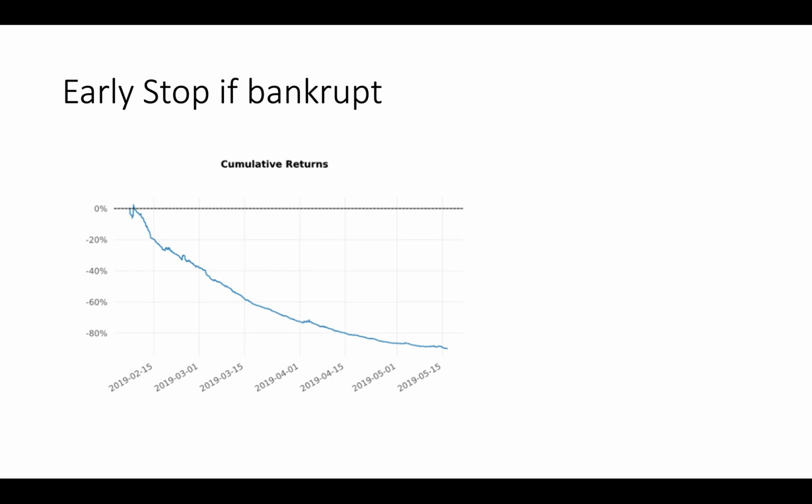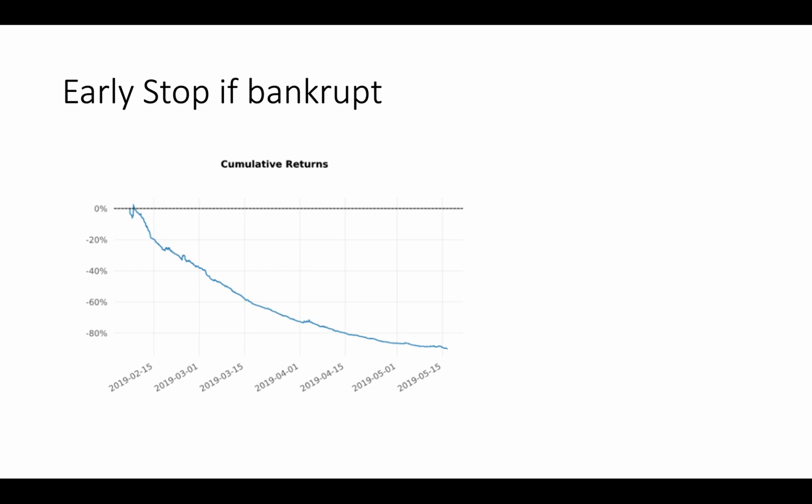And we also set up an early stop if the agent continuously loses money and goes bankrupt. We set bankruptcy at 95% of the budget, which means if we detect that the agent has lost 95% of all the budget, then it should never turn around again. That means the strategy has some problems, and we should stop it early.